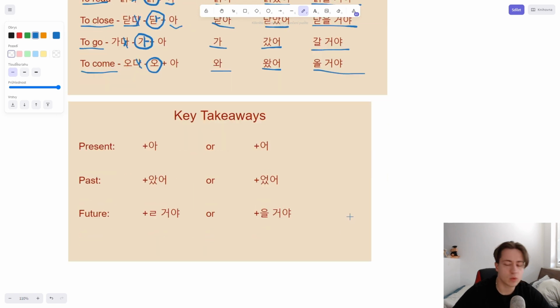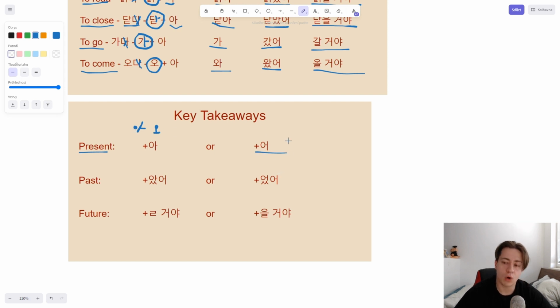Okay, so key takeaways from this lesson. In present, we add a if there is a or o in the last syllable, before da. If there is no a or o, then we add o.